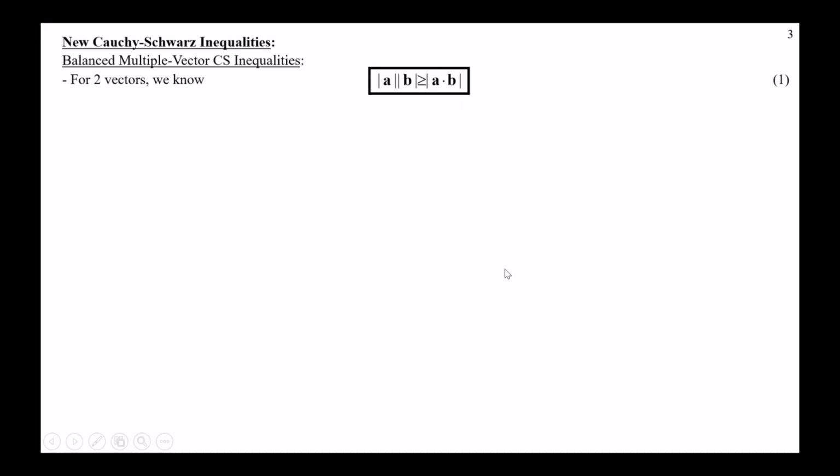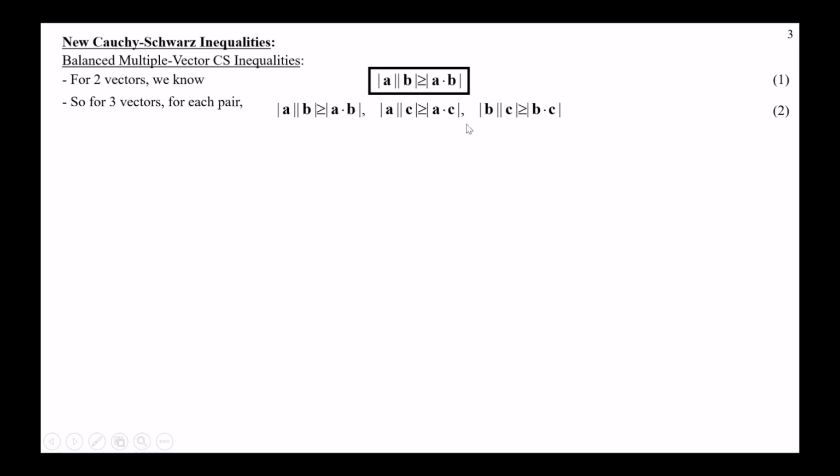Okay, we know that. If I had three vectors, A, B, and C, I could look at each possible pair, A and B, A and C, and B and C. Now for the dot product, order doesn't matter, so I don't need to worry about C times B or something. So we get just three different relations. Now what I can do is, because these are all true and their inequalities are all in the same direction, I can multiply them together.